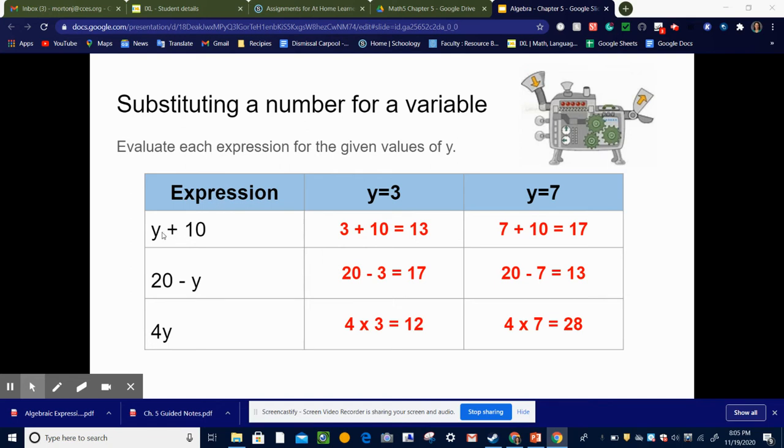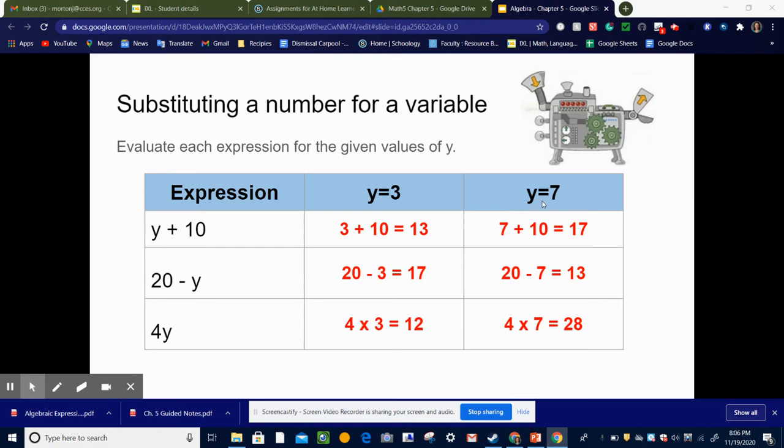So here the expression is y plus 10. If I'm going to let y equal 3, then instead of y, I would write a 3. So now I have 3 plus 10, and that equals 13. Now, remember, we can let the variable equal any number we want to. That's where the word variable comes from, because it means that the number can vary. It can change depending on what we want it to be.